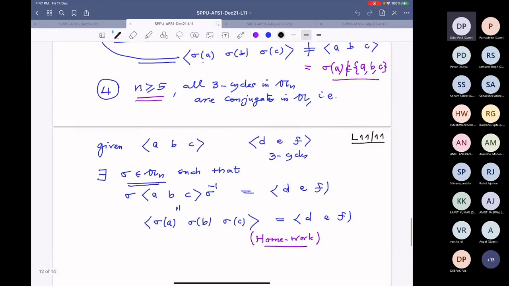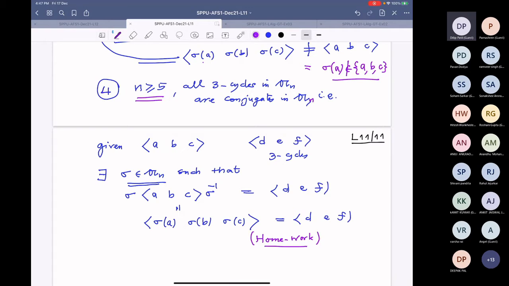So let me do this. And remember, what is the problem? n is at least 5. And then we want to prove that all 3-cycles in A_n are conjugate to each other. They are conjugates in the group A_n. This is A_n. Oh, this is n here.